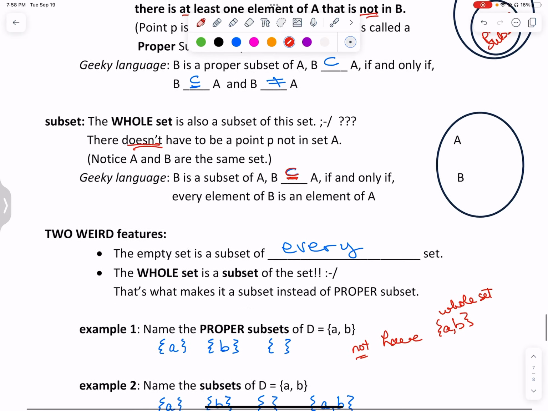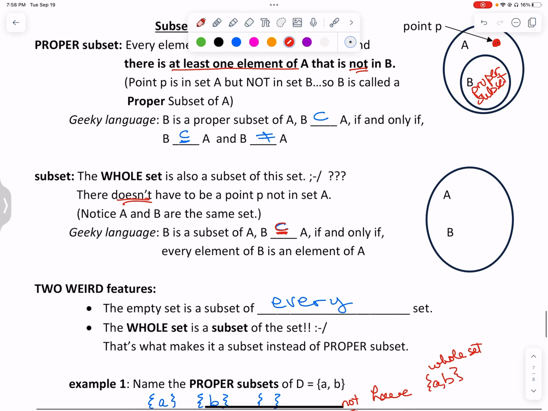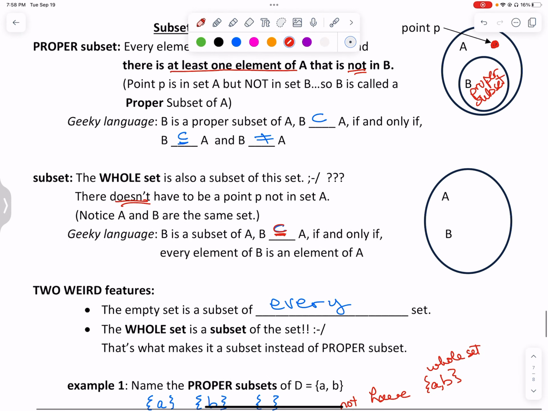Okay. All right. And that's the end of this section. We only have one more section to complete in chapter 2.